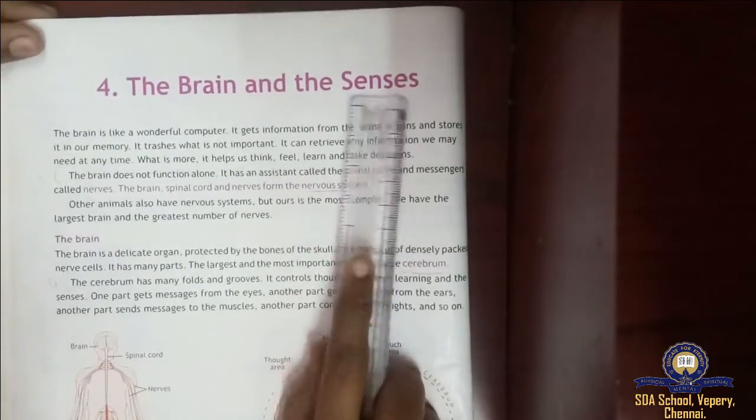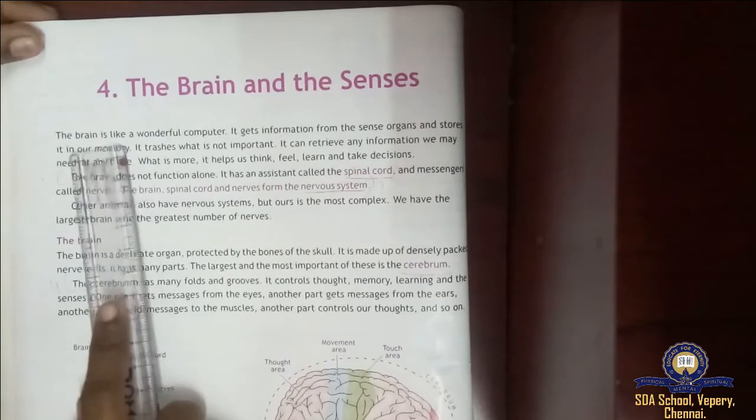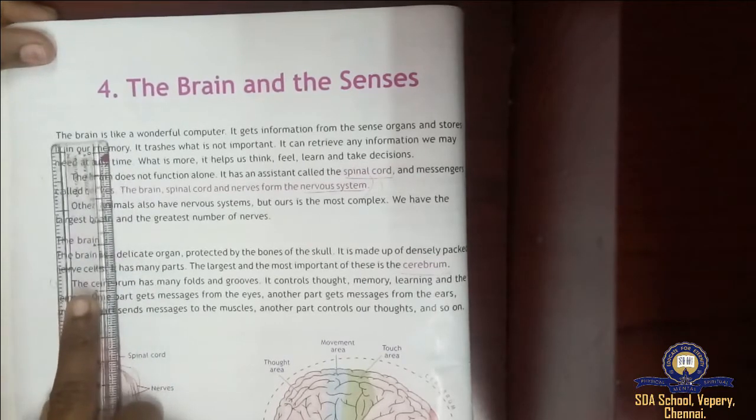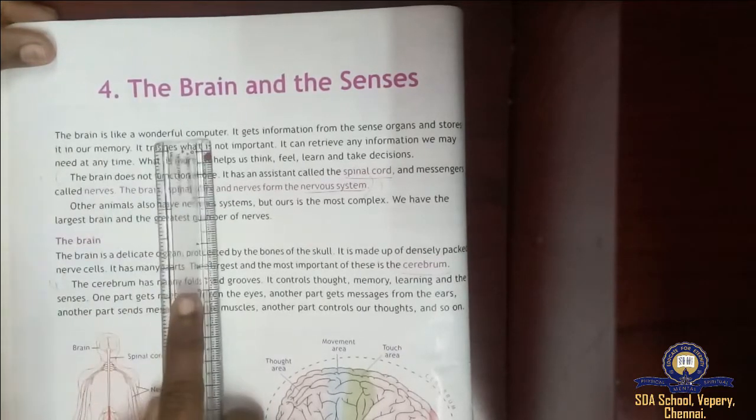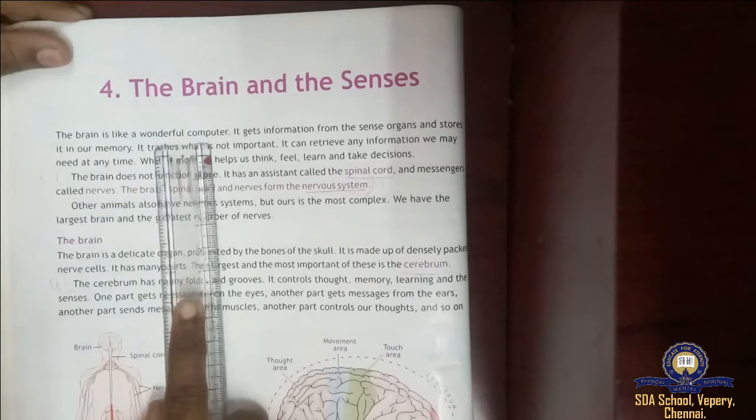Now I think you can see here. The first line: the brain is like a wonderful computer. They are just comparing our brain to a computer, not just a computer, a wonderful computer.